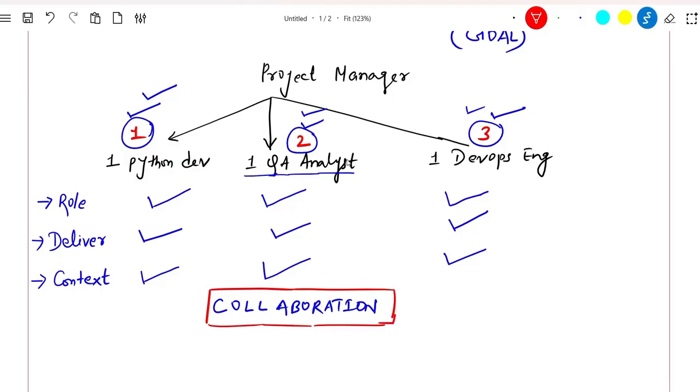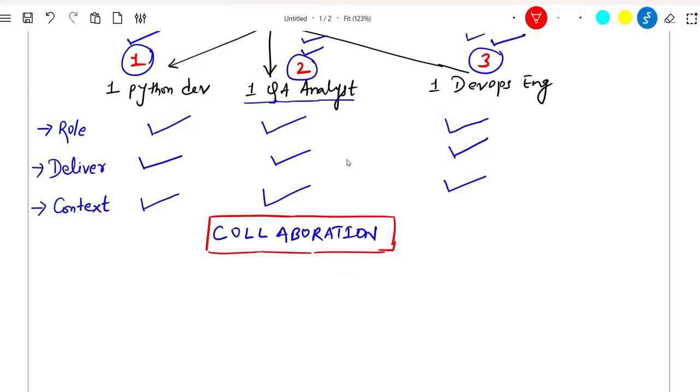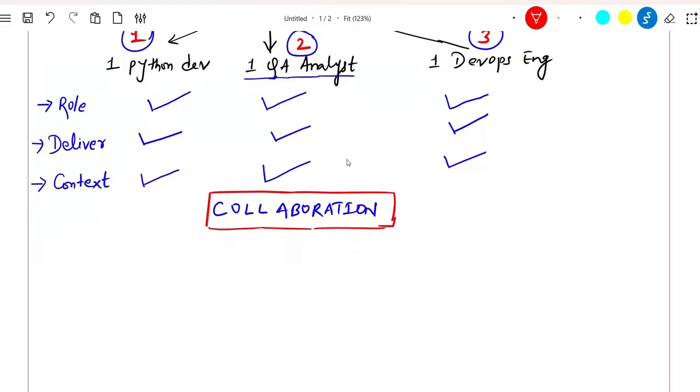But before that, let me give you some hint on when I'm going to build a CrewAI multi-agent system, right? Then I'm going to define an agent. When I define an agent, I will be telling the agent, this is your role. This is the delivery expected from you.